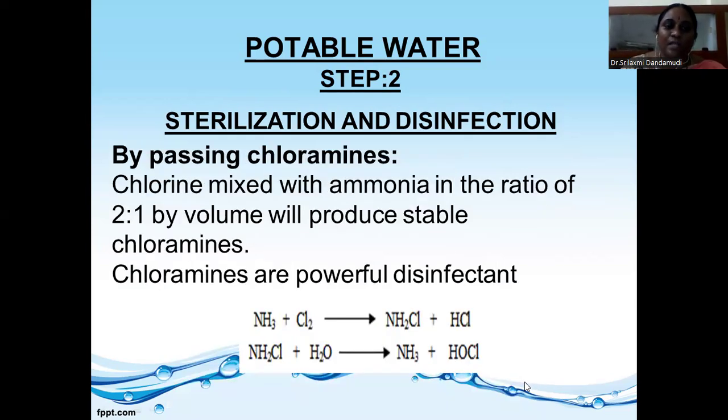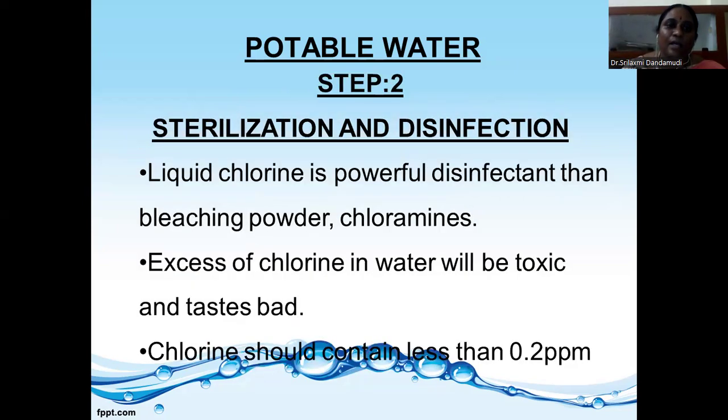Next, chloramines. Chloramine is also a disinfectant, and here we take chlorine and ammonia mixed in a 2:1 ratio. Here chloramine is formed, and this chloramine acts as a powerful disinfectant. And for sterilization and disinfection, the last one is the passage of liquid chlorine. Chlorine is a more powerful disinfectant than chloramines and bleaching powder. If excess chlorine is present, it is very toxic and tastes bad. The chlorine should be less than 2 ppm.